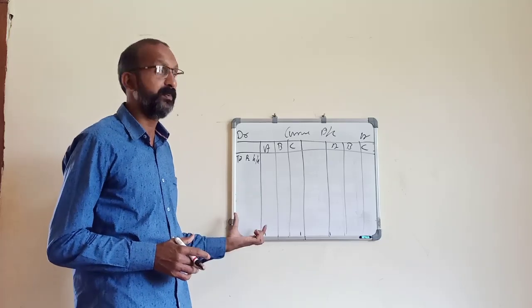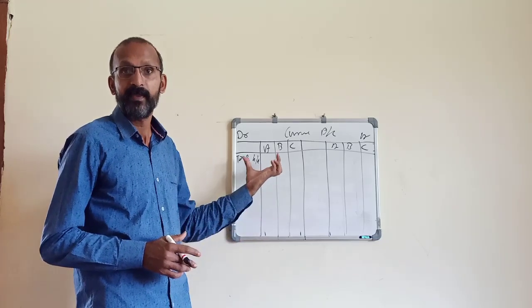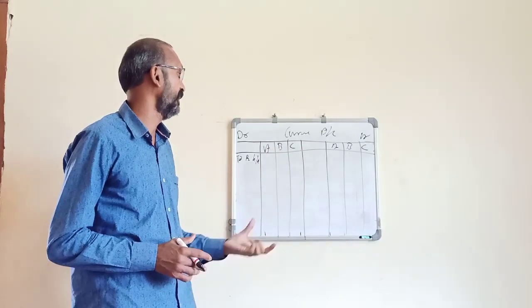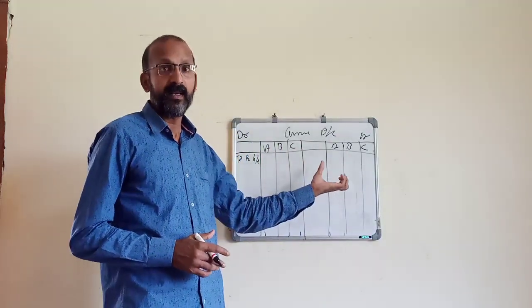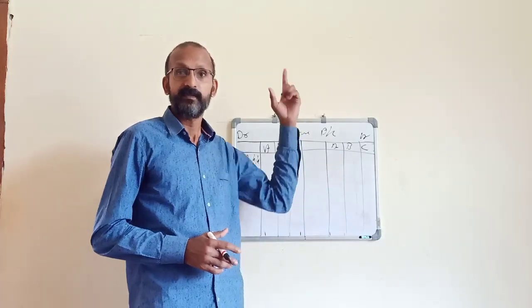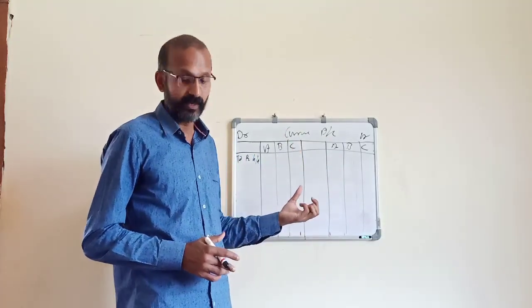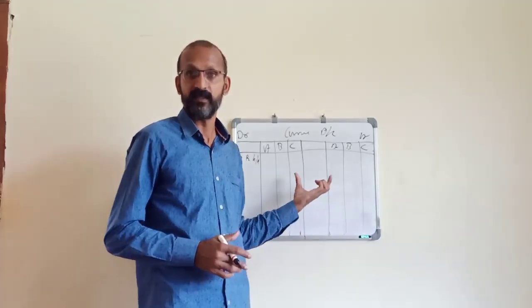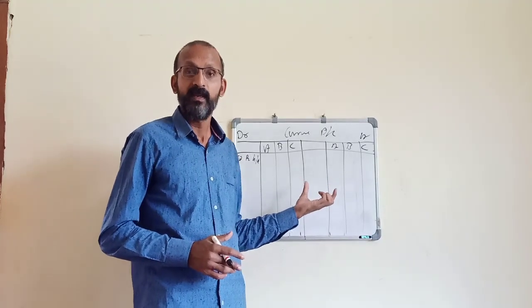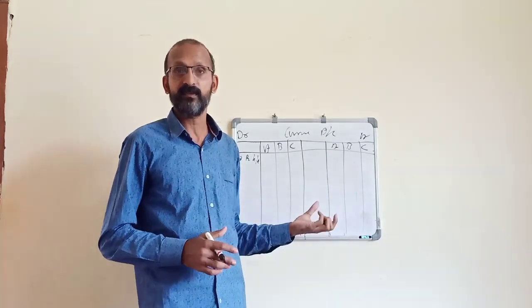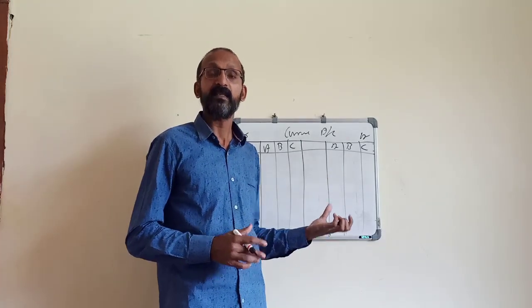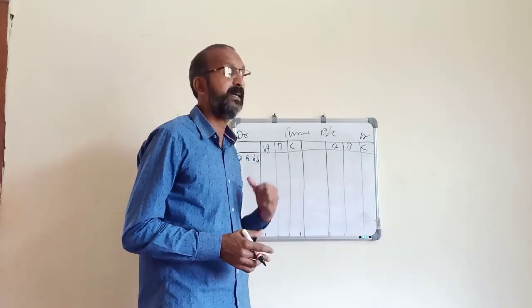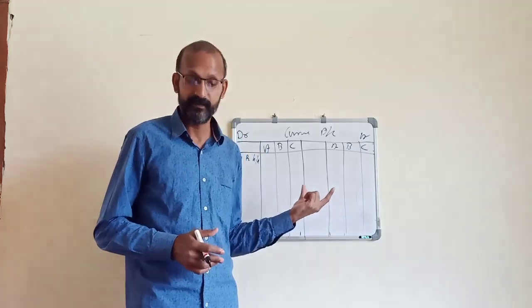On the credit side, 'By balance b/d', the opening balance, the credit balance of the capital account, and all the incomes: interest on capital, partner's salary, partner's commission, etc. will be shown on the credit side of the current account.